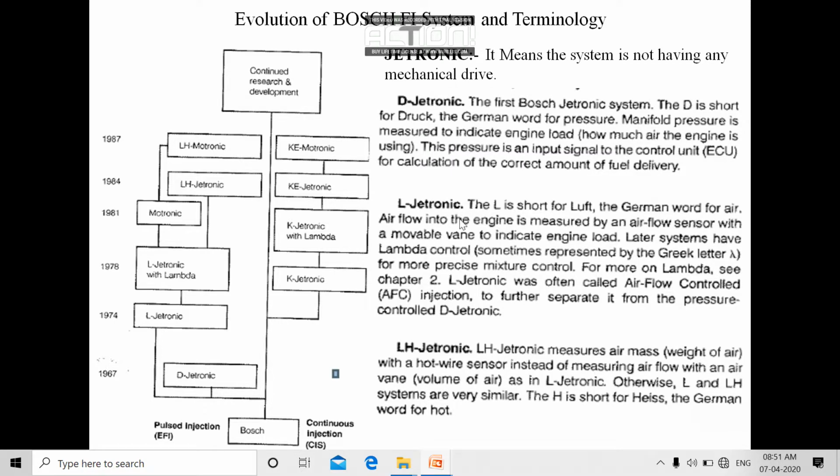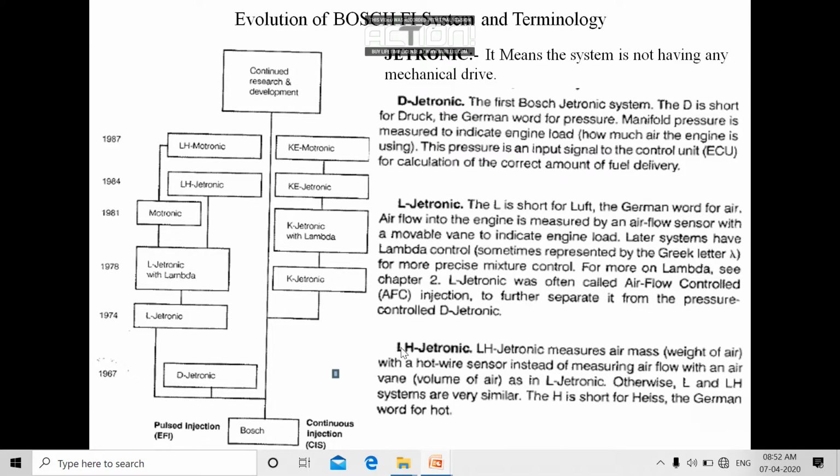Due to that movable vane type airflow sensor, they calculate the mass of air drawn into the combustion chamber, and with respect to that mass of air, they inject fuel. So this is completely based on the mass of air drawn into the induction system.